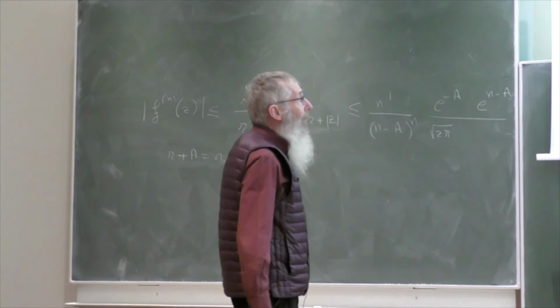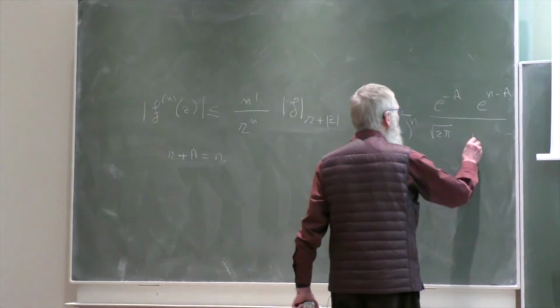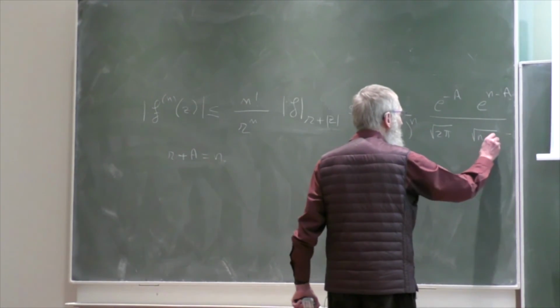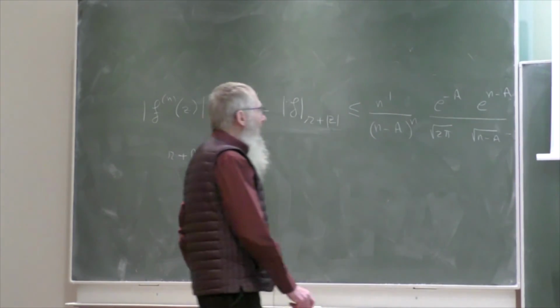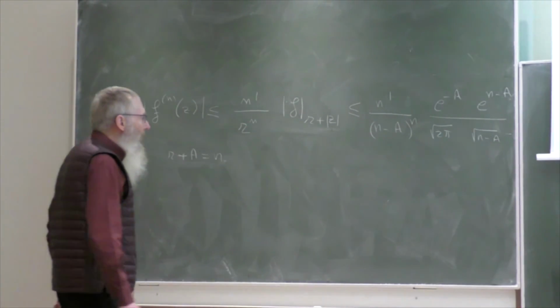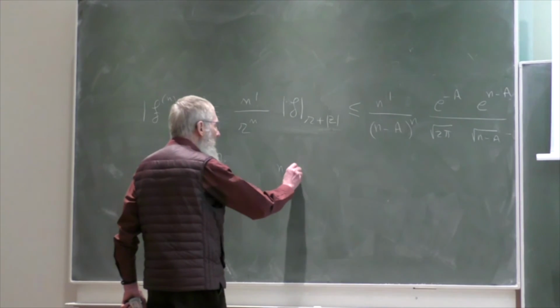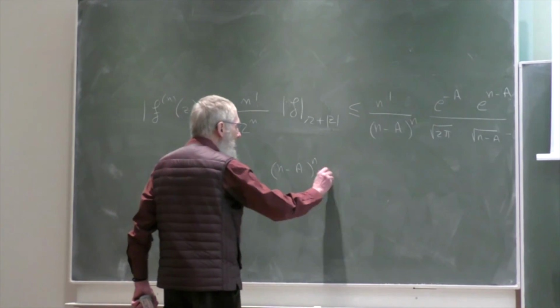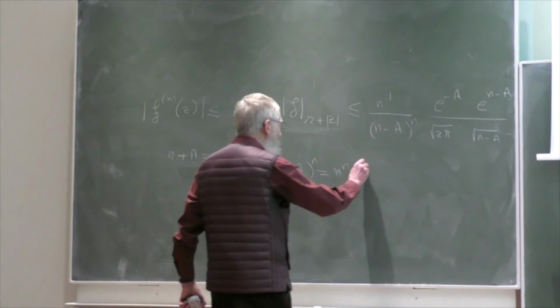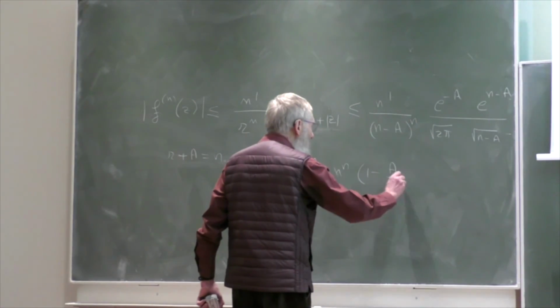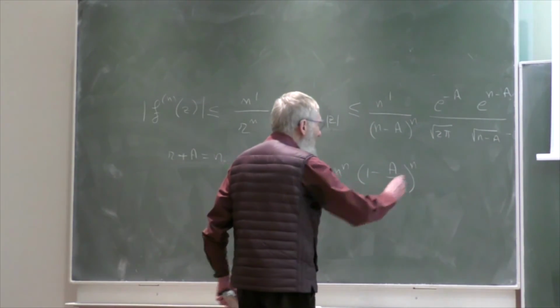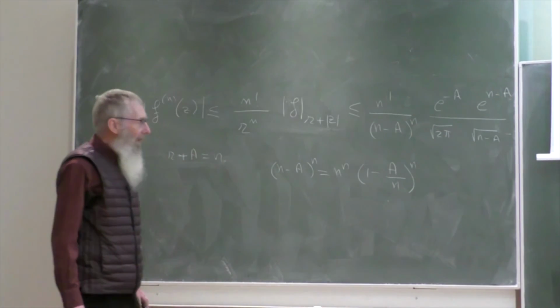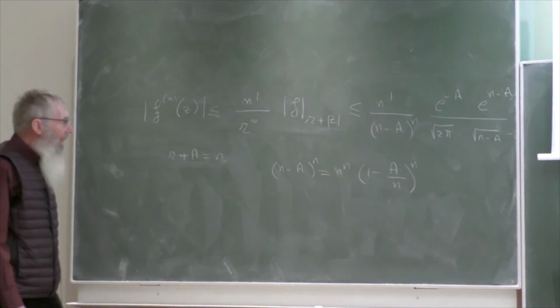And we have the square root of r, so the square root of n minus a. So we look at what happens when n tends to infinity, and n minus a to the n is n to the n times 1 minus a over n to the n. So the limit of this is exponential of a, so it's a constant, it does not depend on n.